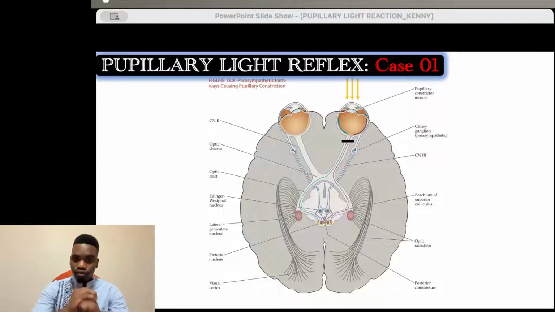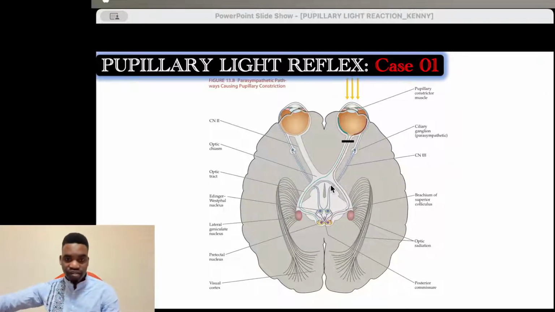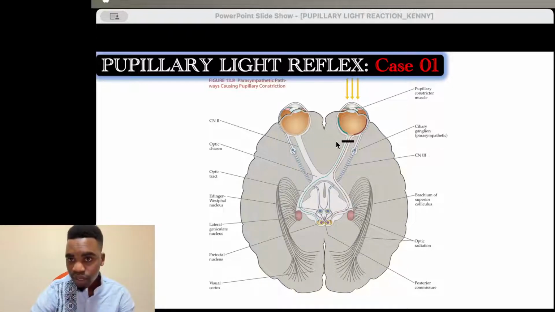Okay, so what happens if we have damage to cranial nerve number 2, the optic nerve, the afferent? Every reflex, you know what a reflex is, has an afferent fiber, processing neurons, the nuclei, and then it has the efferent fibers. Now, when we have damage to an afferent fiber, which is the optic nerve, what happens?